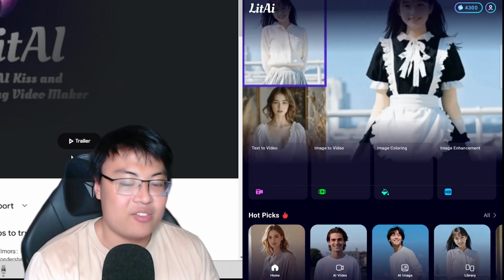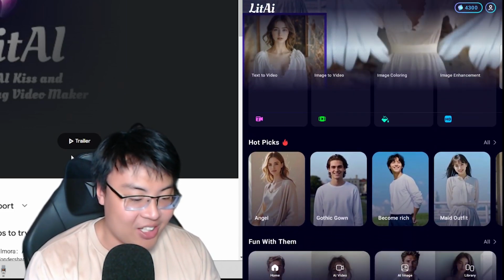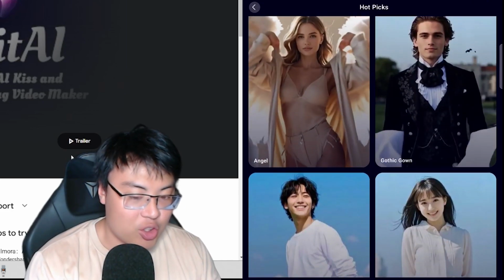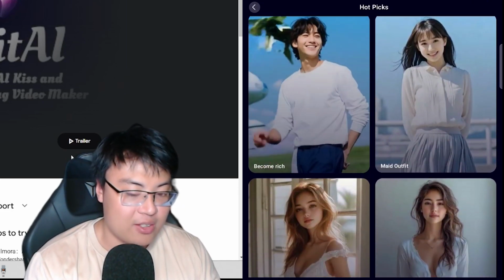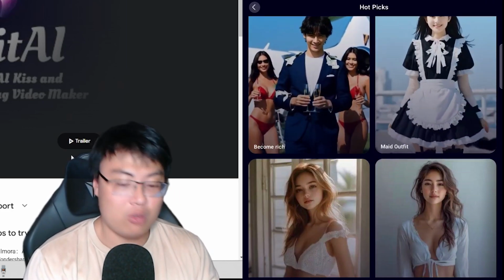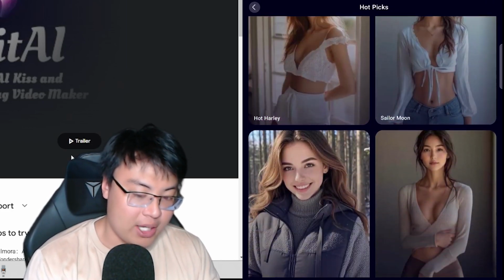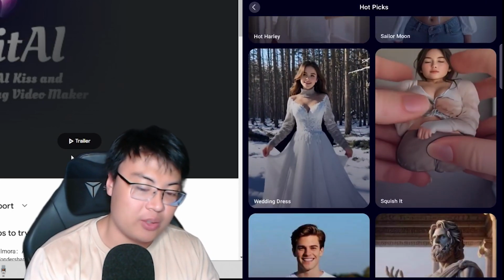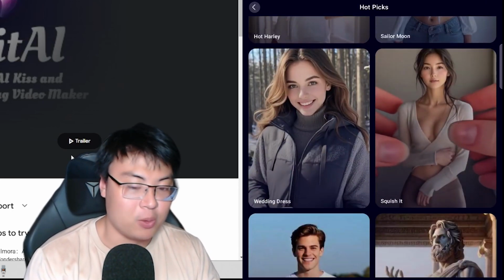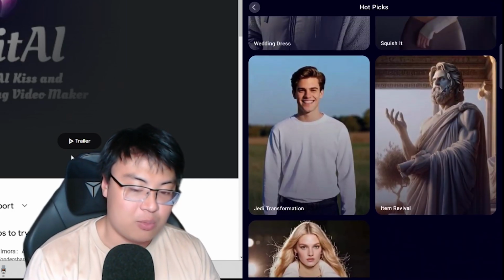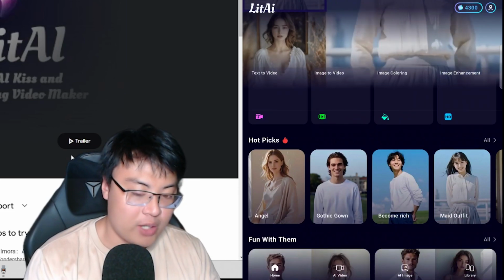Okay, I have the app open up. As you can see, there's a lot of things you can do with it. Look at this, you can do an angel, gothic gowns, you can suddenly become rich, or turn into a maid outfit. You can do all these kinds of things. They also have a preview so you can see the after effect. This one is the popular Squish it one. I think you've seen a lot of Squish it videos. Item revival, all this really cool stuff.